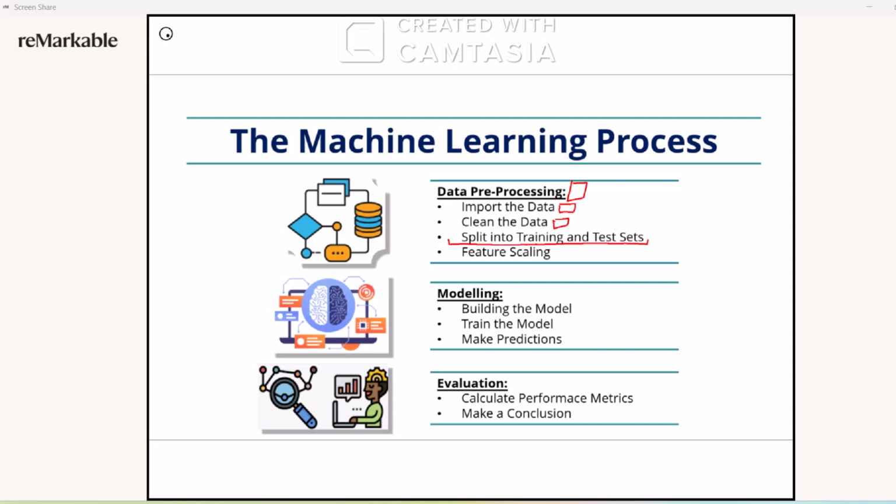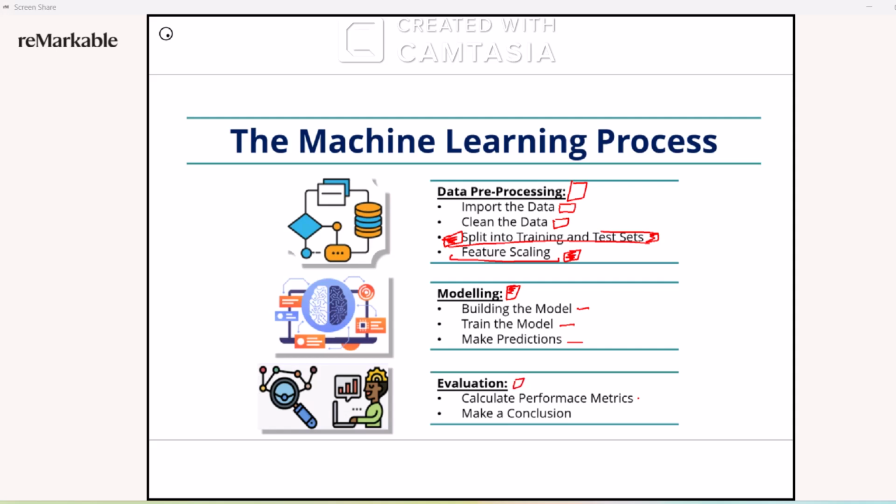When we say splitting into training and test sets, the first part will be used to train the model and the second part will be used to test the model, and then feature scaling. I will explain what feature scaling is. Then modeling, where we have further three steps: building the model, training the model, and making predictions.